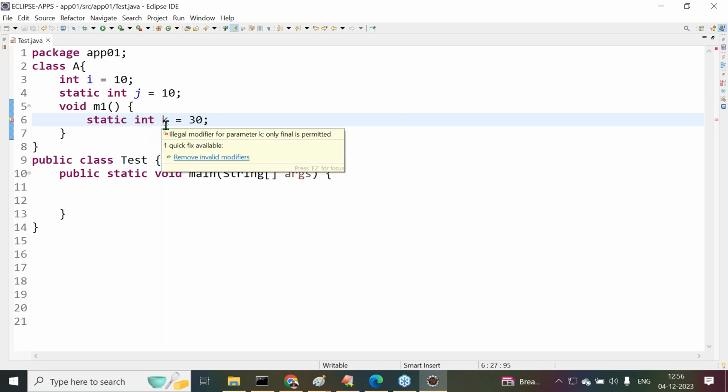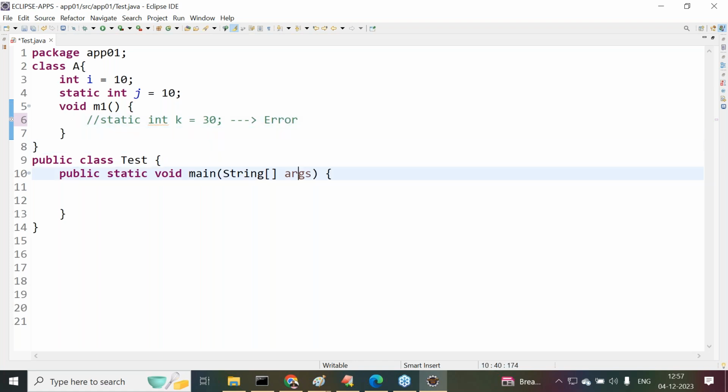The red color symbol here is nothing but an error. Illegal modifier for the parameter k. Only final is okay. Leave it now. Here we are getting an error. Observe carefully. This is the error we are getting. This is one point. Okay, fine.